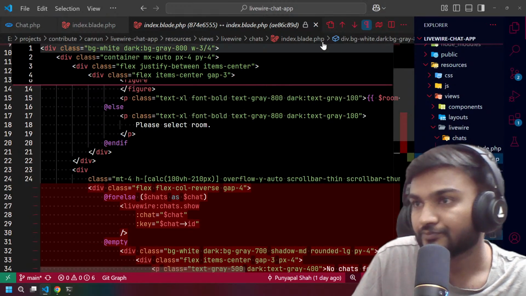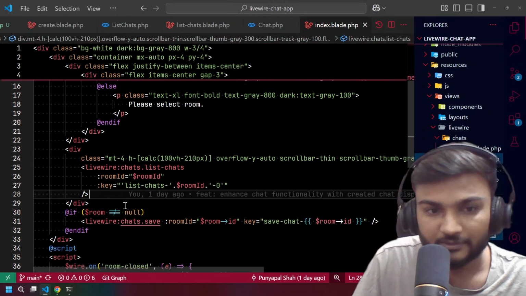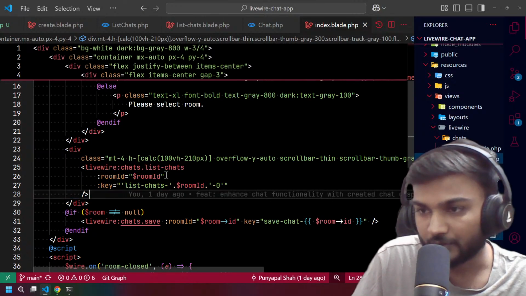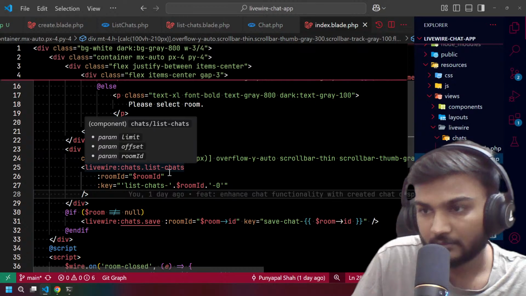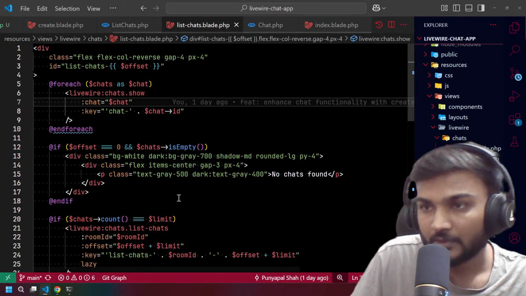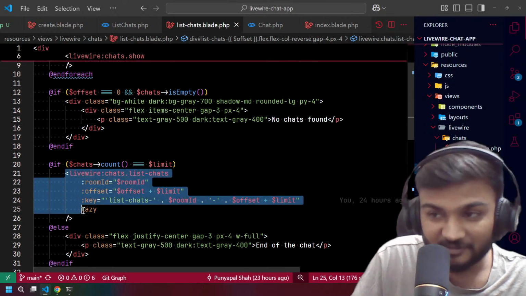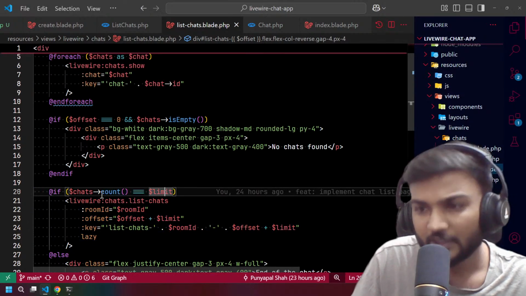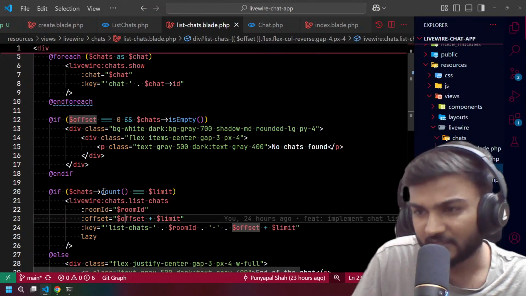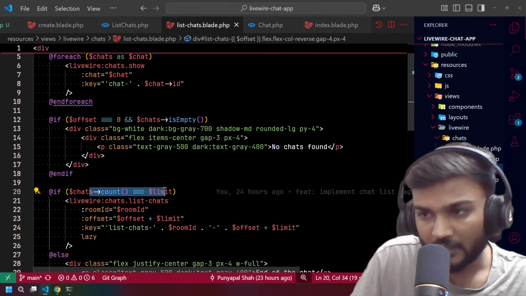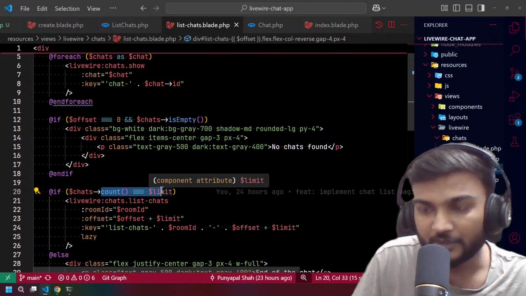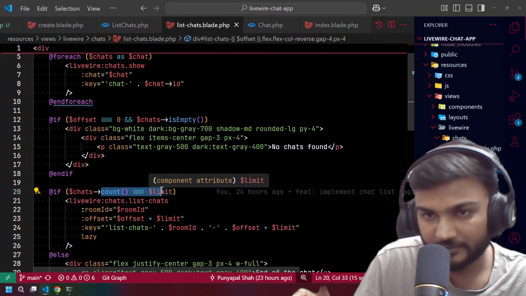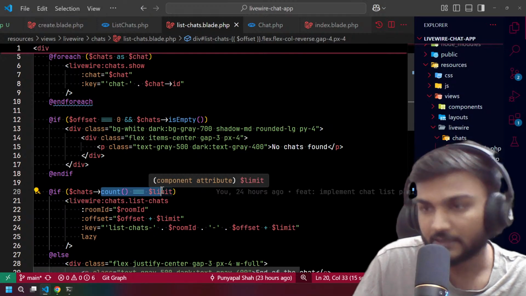But now what we're doing is we have chats, right, another component. And in chats we recursively call a chat, right? If the count is equal to the limit, means we got all the 10 components from the database which we wanted, right?